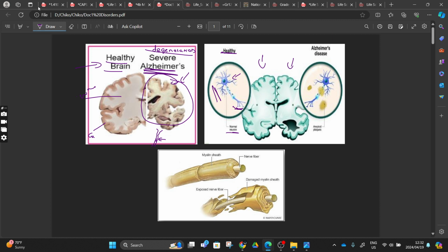And then someone who's suffering from the disease, you can see we have a hole there. You can see that these cells are dying, right? What you can see now is amyloid plaque. We have two things that cause Alzheimer's, right? It can be caused by the dying of our nerve system, or you find that there is a protein building around our nervous system. When this protein builds around the nervous system, it means that it is going to squish or disturb the movement of impulses, right?